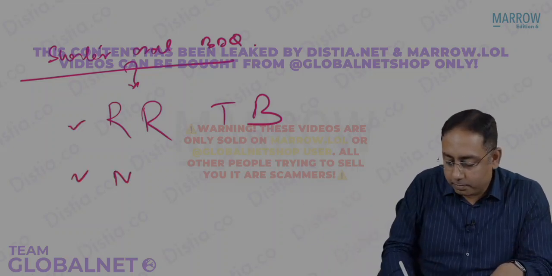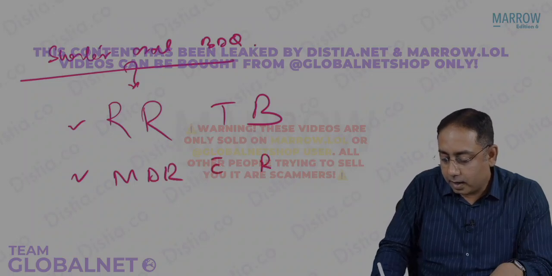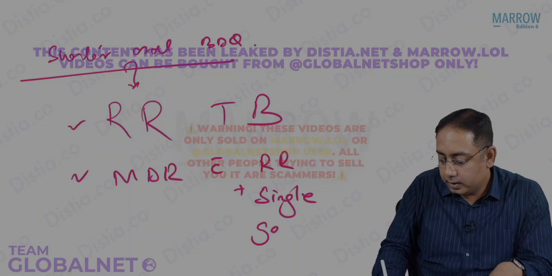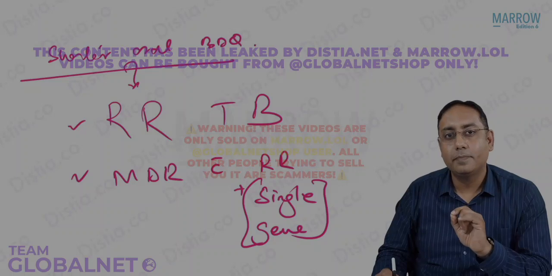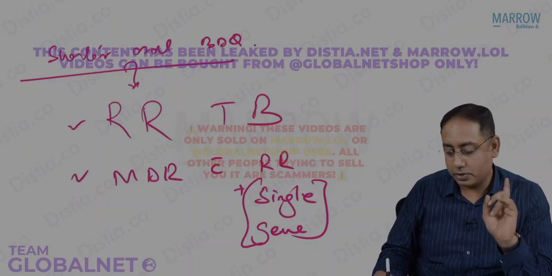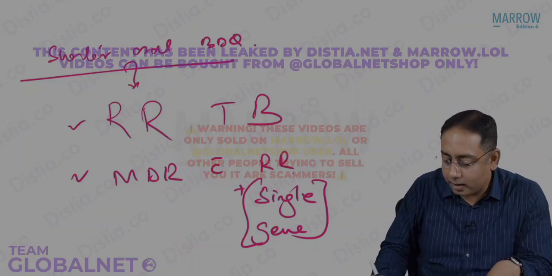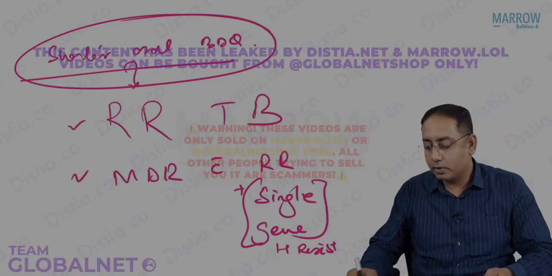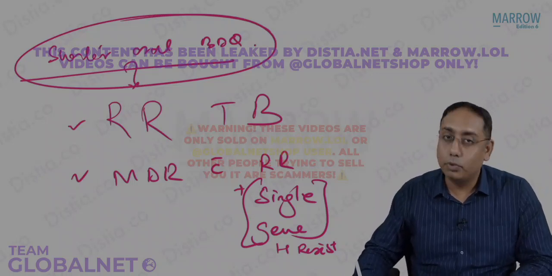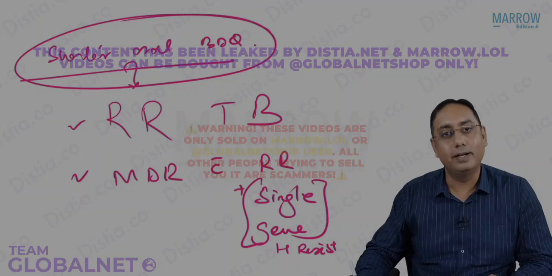Or in case of MDR-TB with R resistance and single gene mutation, either INHA gene mutation or the KATG gene mutation with the isoniazid. So it is MDR with RR plus single gene H resistance. Are we clear on this? Only these are the patients who are going to get the shorter oral MDR or the bedaquiline containing regimen.